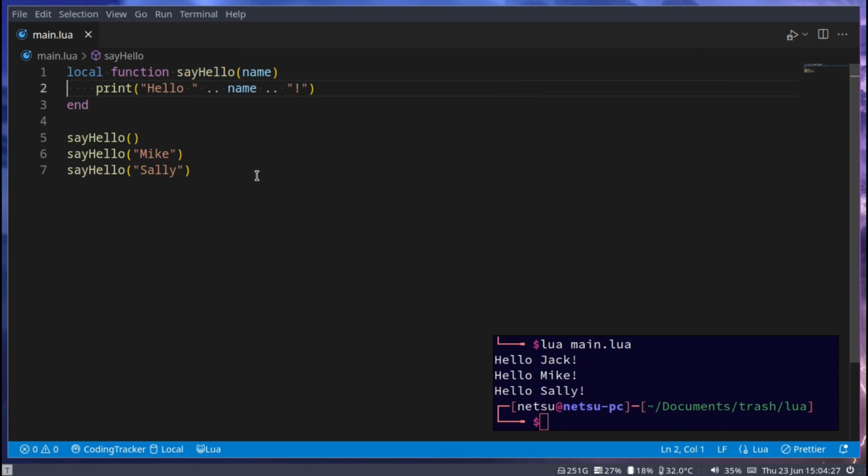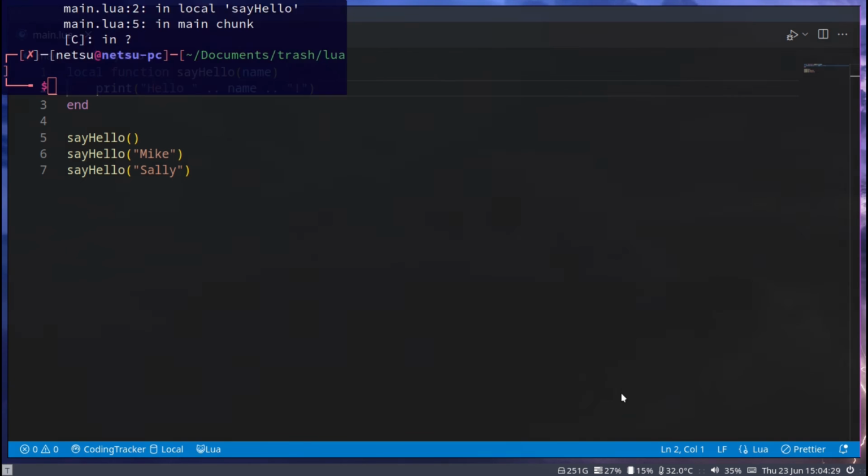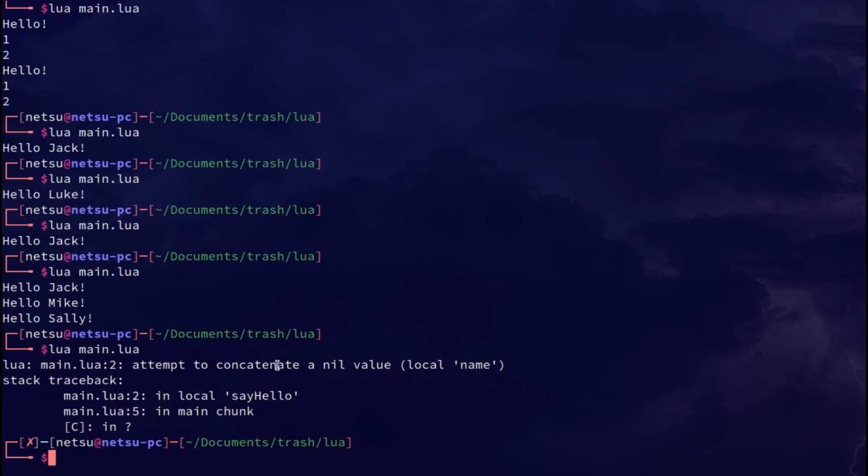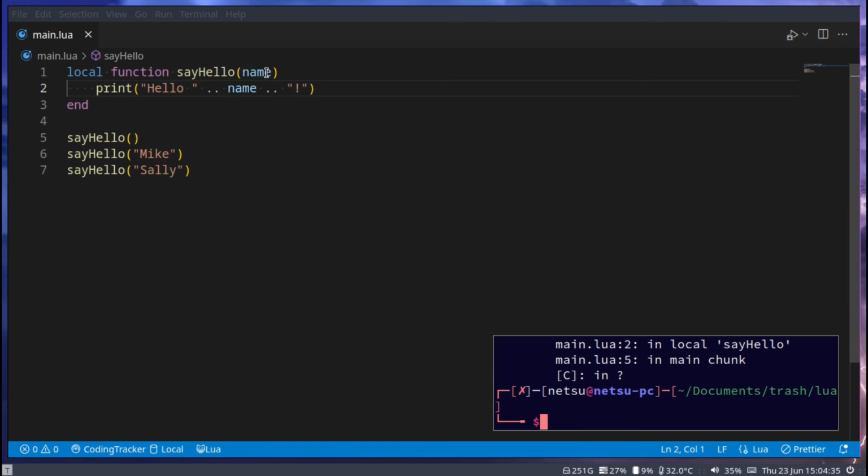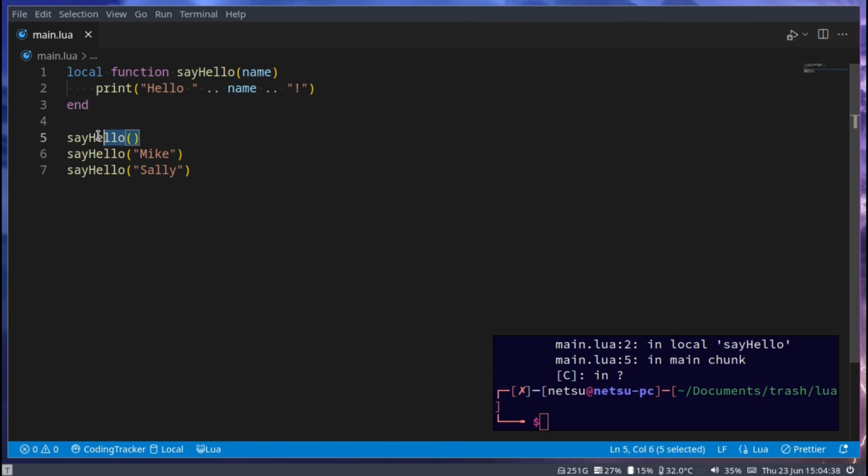Without that there, if we did this, we'd get an error because you cannot concatenate a nil value, because this name here would be nil if we didn't pass in anything in here.